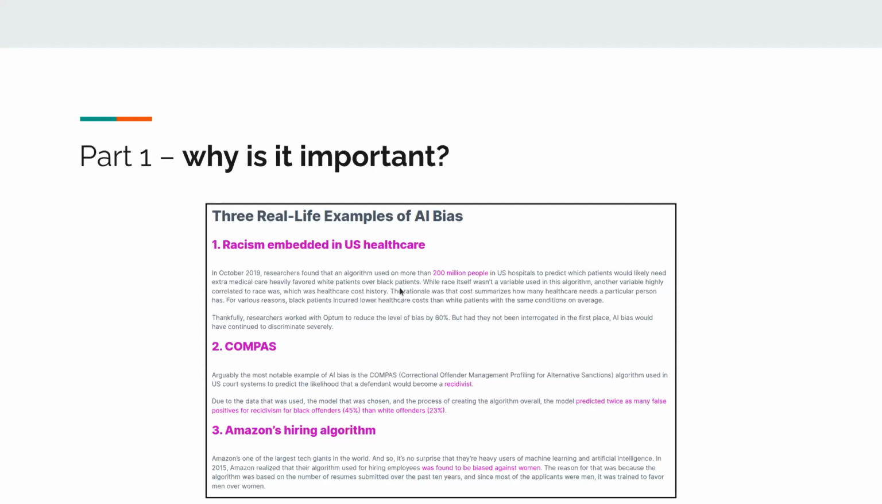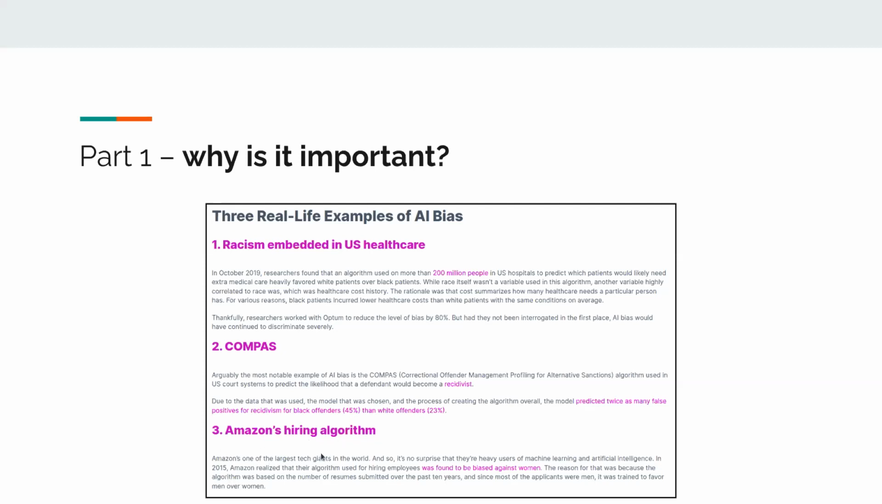So this is one example of AI bias. Another example is in the US jurisdiction system, basically jail. They had a system that tried to predict repeat offenders. And as you can see here, it predicted twice as many false positives for repeat offenders for black offenders than white offenders.